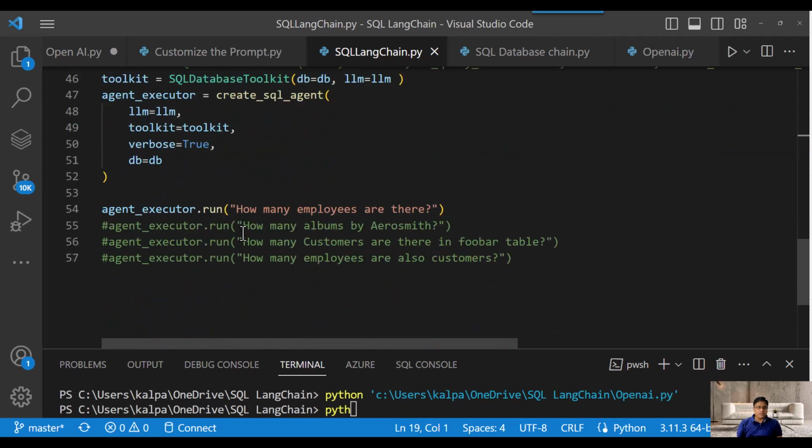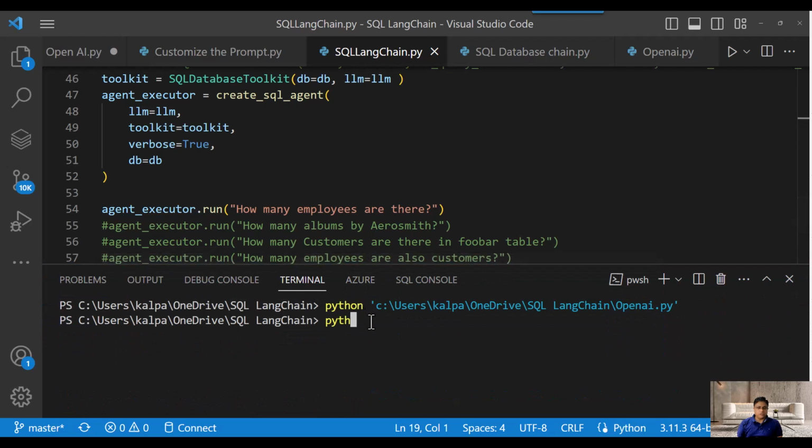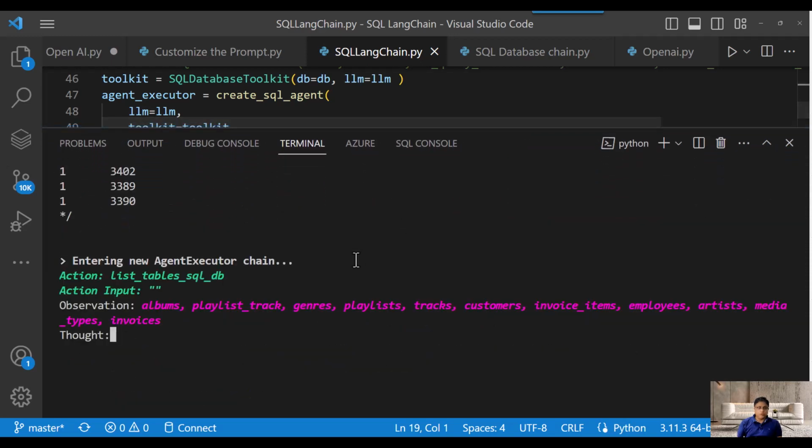Now based on this, I'm asking a question: how many employees are there? You can ask any question, but in this example, I'm asking this question. When I ask this question, let me run this and show you how it looks. It's saying SQL LangChain. And see how beautifully it's going to go inside.